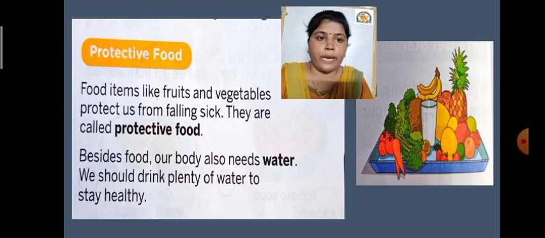Besides food, our body also needs water. Yes, water is also important. We should drink plenty of water to stay healthy. So see, your parents and your teachers always guide you to drink a lot of water. So water is also important for our body, for living healthy. Okay, so let us see the next part.